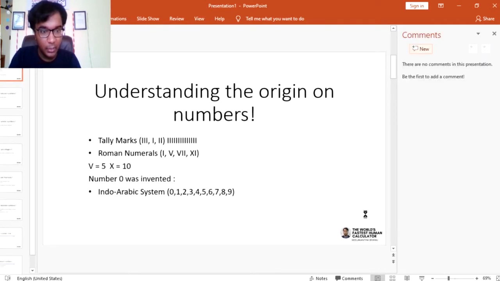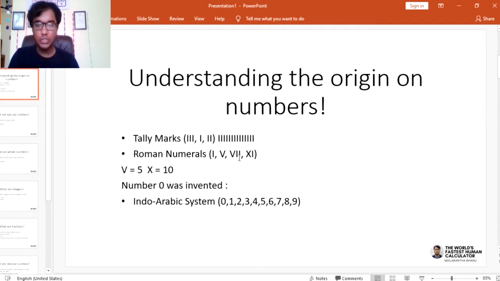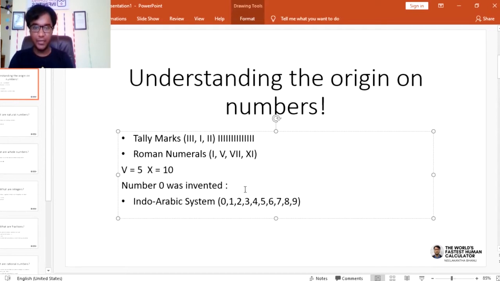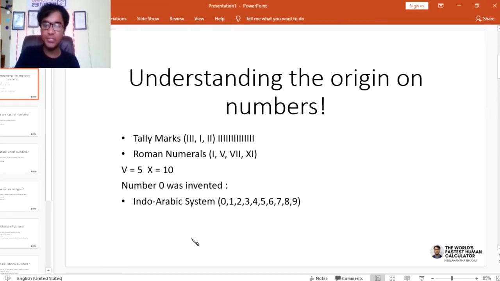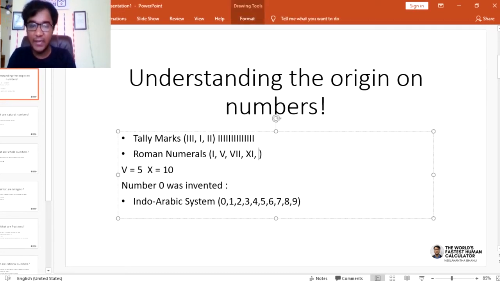What is a number system? Number system is where we have repetitive representation of numbers. अभी Roman numerals में क्या है? 1, 5, 7, 11. And after a point, if you want to represent a very big number, let's say like 50, what could you do? You could either represent them as 5 tenths, or they started using some new symbol called L. For 100, they started using a. इसके लिए people had to find tedious methods of representing numbers one after the other, which was rather tricky.